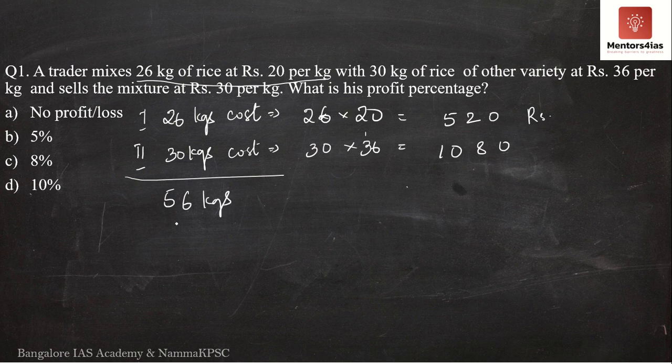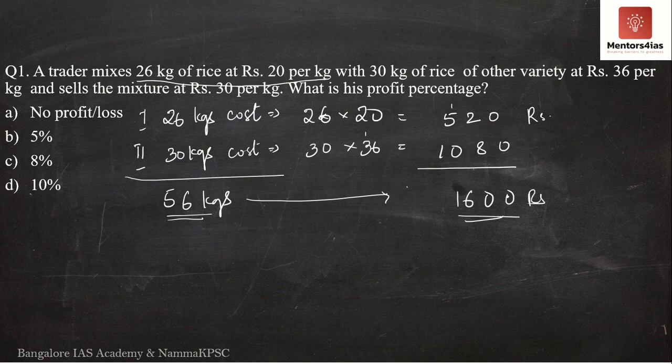Now after mixture, what is the cost of 56 kgs of rice? It is nothing but 520 plus 1080. So we have 0, 8 plus 2 is 10, 1 carry over, 5 plus 1 is 6. So it is 1600 rupees.